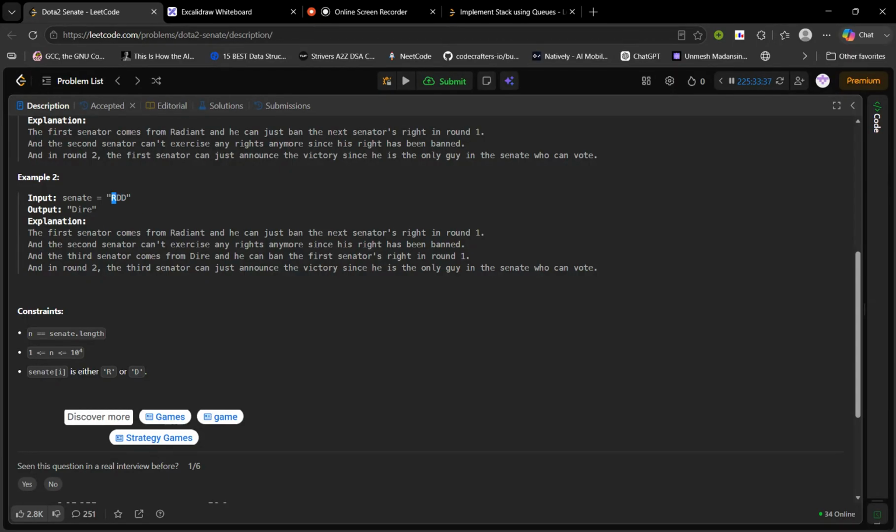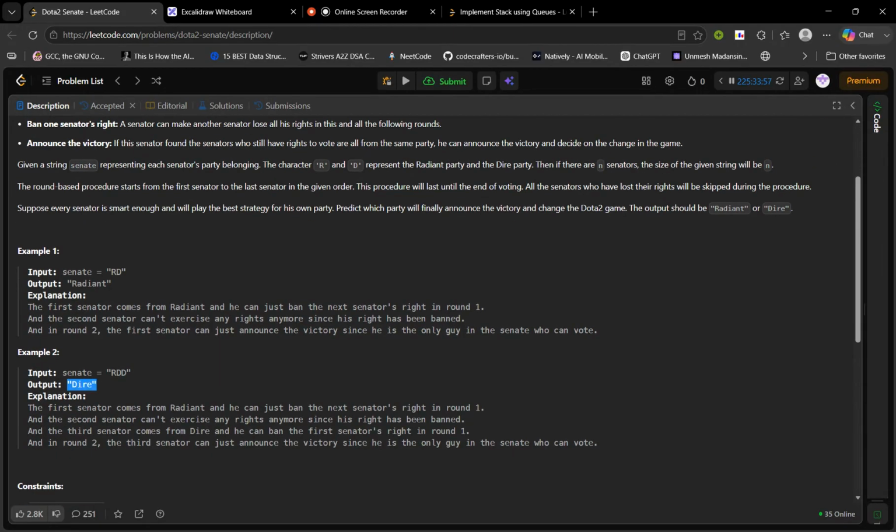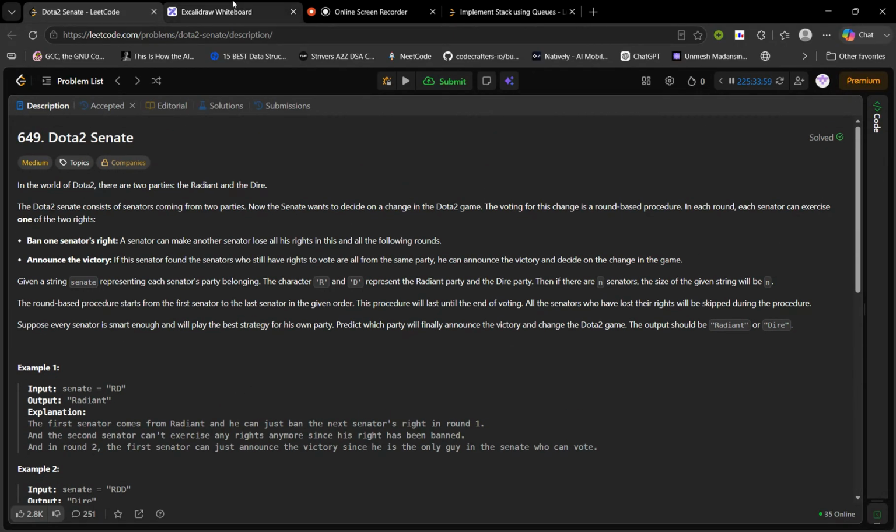So he will ban the first R. In the second round, the third senator can just announce victory because the first two have lost the right. The only one remaining is one Dire candidate, and that is the condition for victory, and he can declare victory. So Dire will win.